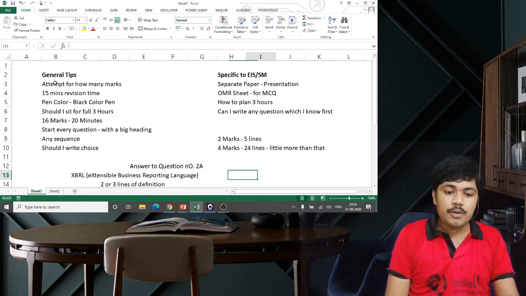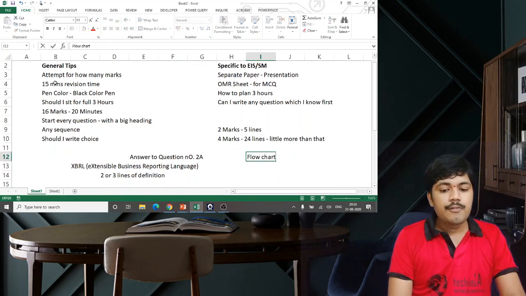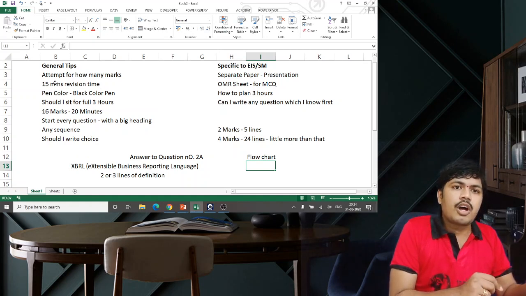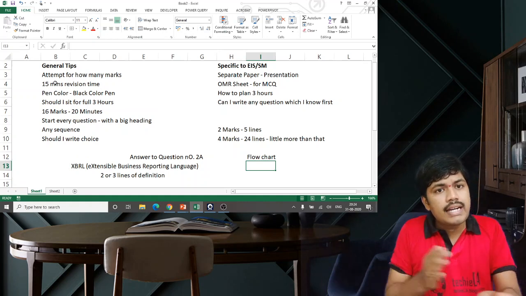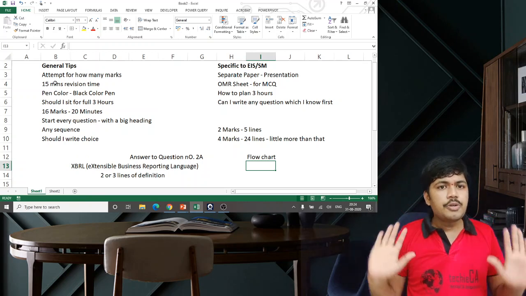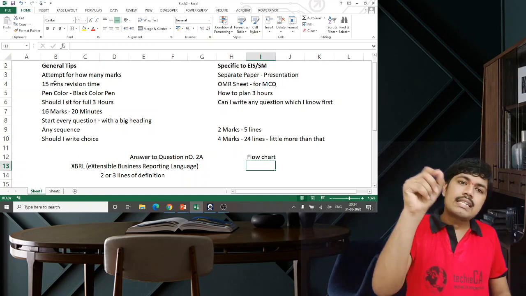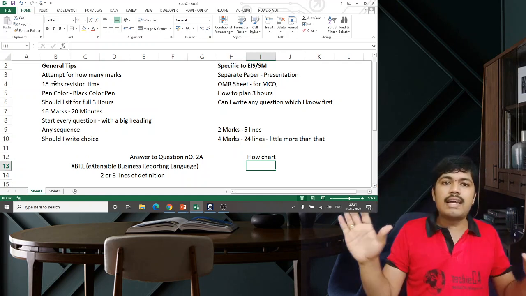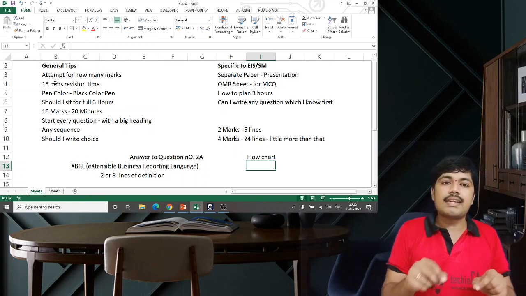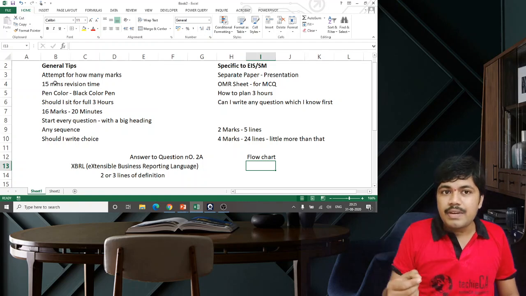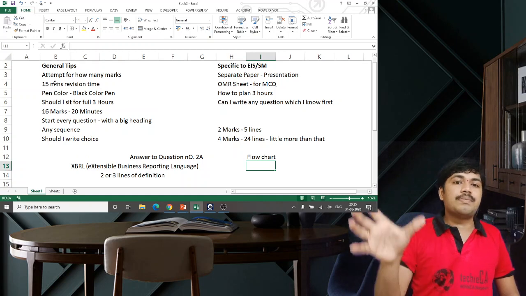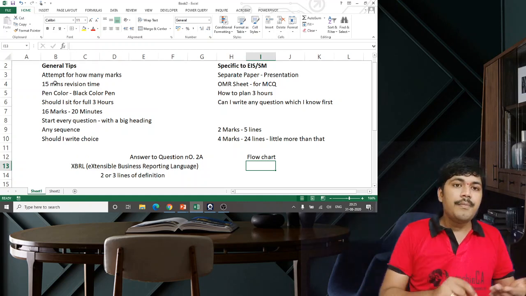And flowchart question. If a flowchart comes in the exam, definitely you should solve it in the question paper first. Or in the booklet itself, make the last page the rough paper. I used to do it for every subject. I will keep the last page with a heading called rough, or workings, and practice everything there, and then I'll come here. Sometimes we need to do calculations for problem papers. Those things also you can do in the last page. Then you can start writing.